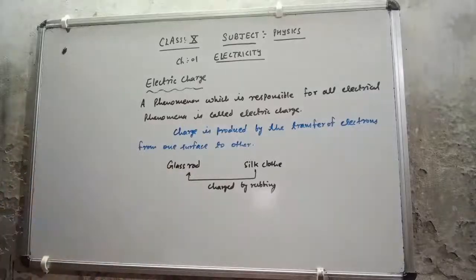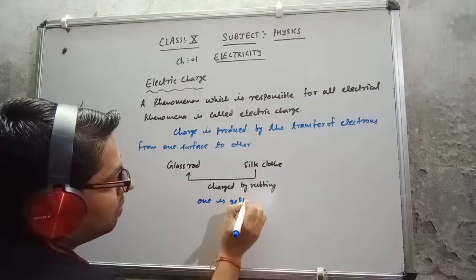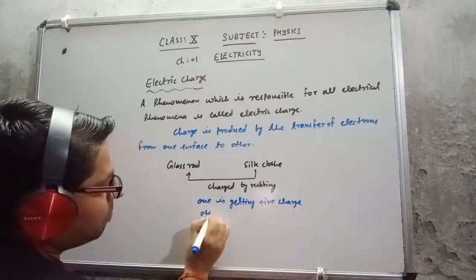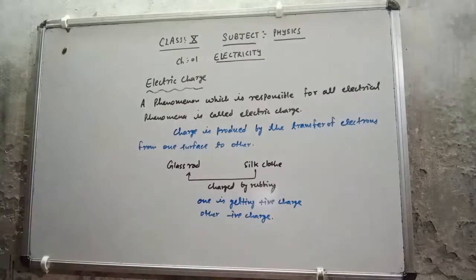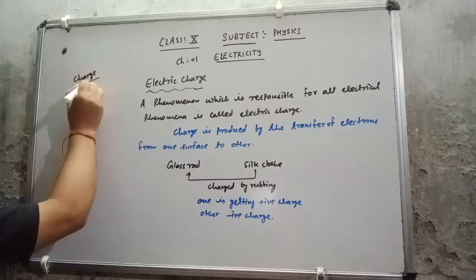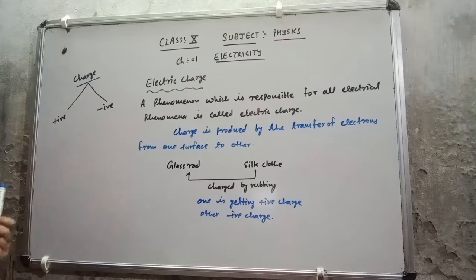One is getting positive charge, while the other gets negative charge. That means charge is of two types: one is the positive charge, one is the negative charge. I have discussed with you it is produced by transfer of electrons. When electrons are transferred from one surface to another, then the charge is going to be produced.